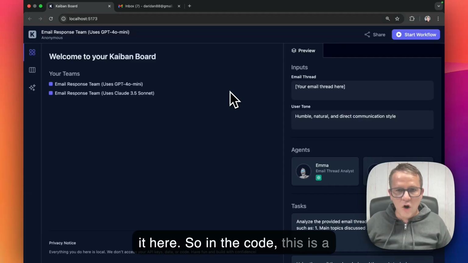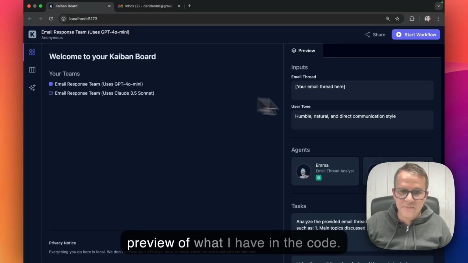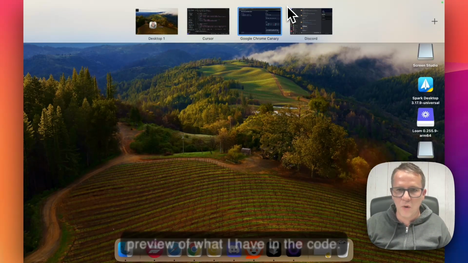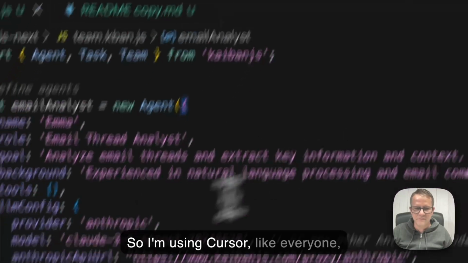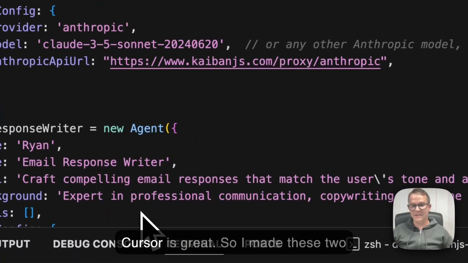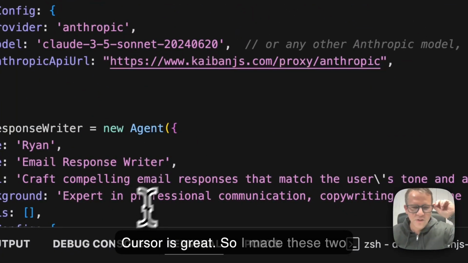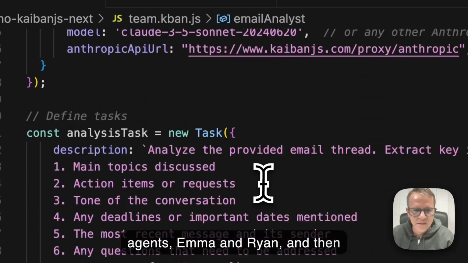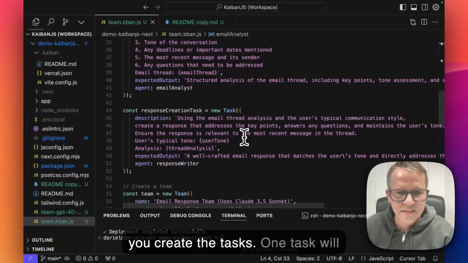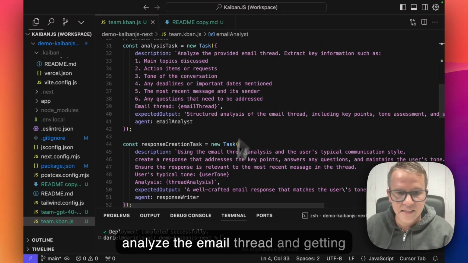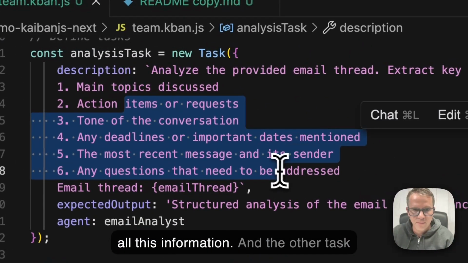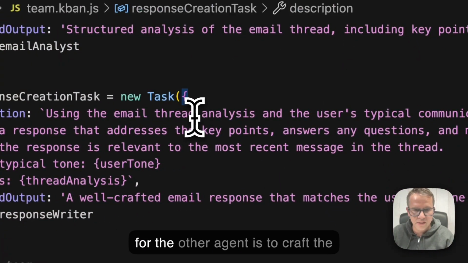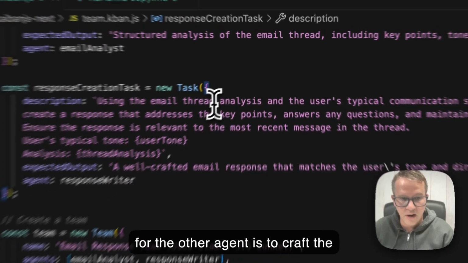So this is a preview of what I have in the code. I'm using Cursor, like everyone. Cursor is great. I made these two agents, Emma and Ryan, and then you create the tasks. One task will analyze the email thread and get all this information, and the other task, for the other agent, is to craft the response.